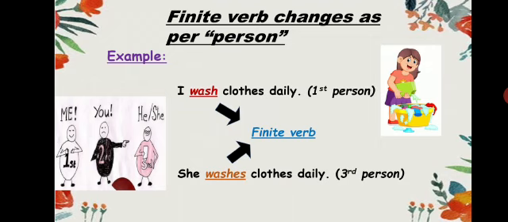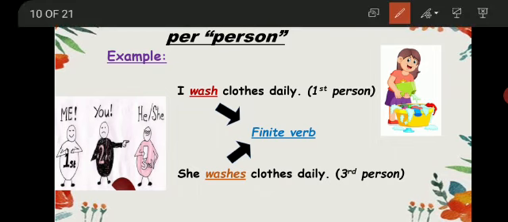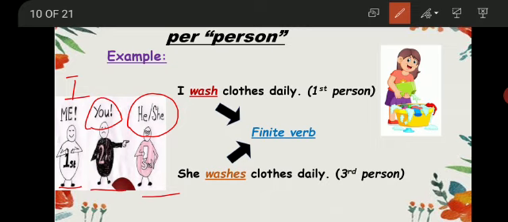Yes, the finite verb or the main verb also changes according to the person. So there are three types of person: first person, second person, and third person. First person is I, second person is you, and the third person is he or she. Now look at the example. I wash clothes daily. Now in this sentence, the I is subject and the word wash is verb, as it's showing the action. And now look at the second example. She washes clothes daily.